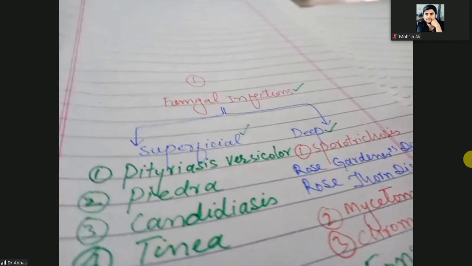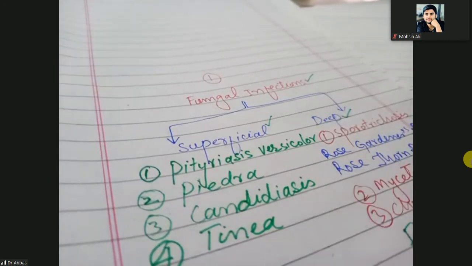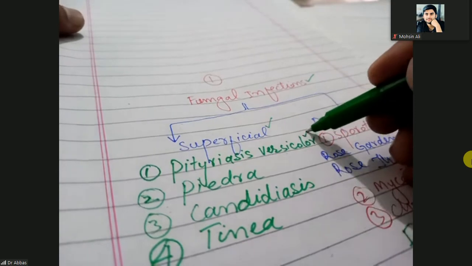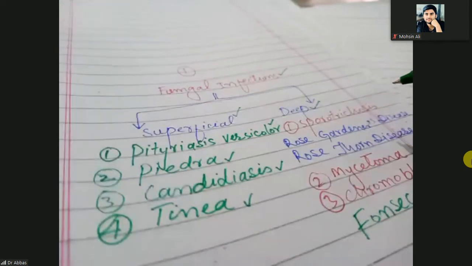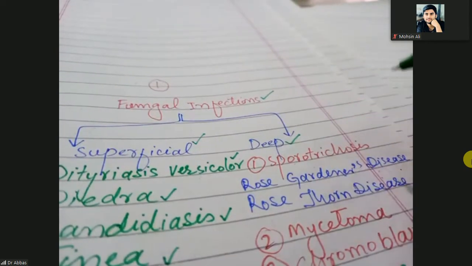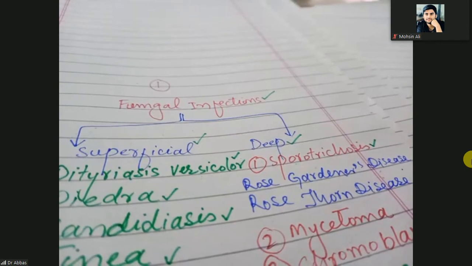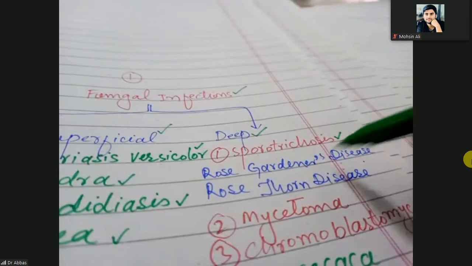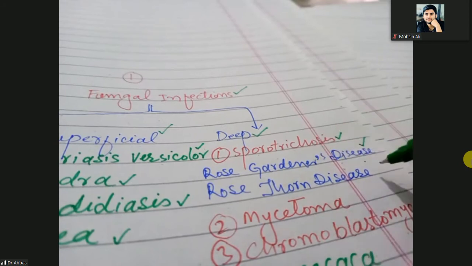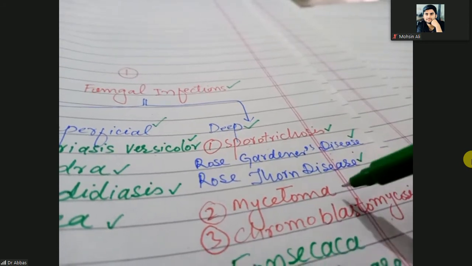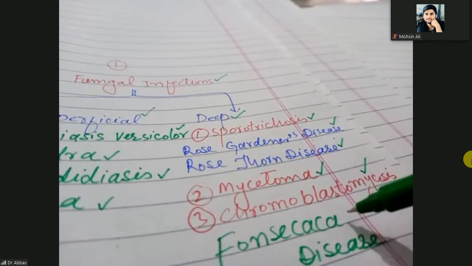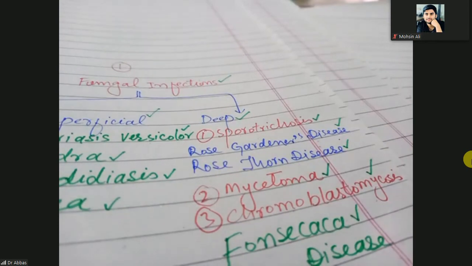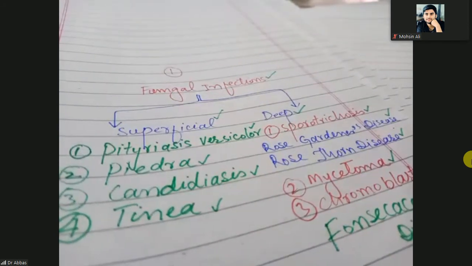Superficial fungal infections are pityriasis versicolor, Piedra, candidiasis, tinea, and deep fungal infections are sporotrichosis, other name Rose Gardner disease or rose thorn disease, mycetoma, and chromoblastomycosis, the Fonseca disease. Okay, so let's discuss one by one all these diseases, superficial first and then deep later.